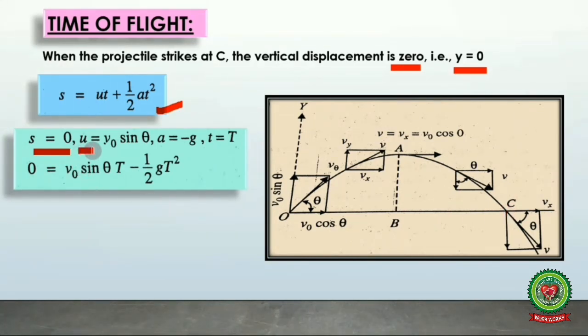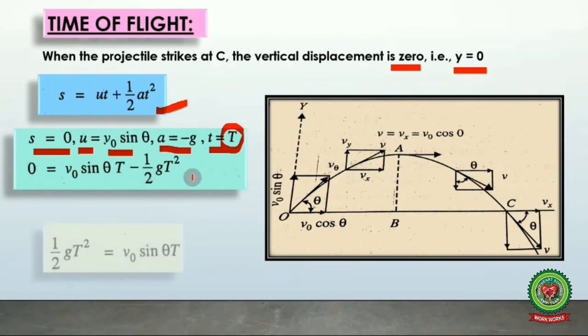Secondly, u is equal to v naught sin theta, which is the initial velocity of the projectile. Again acceleration is equal to minus g, and t is equal to capital T, where capital T is the time of flight. So putting all these values in the equation s is equal to ut plus half at square, we get 0 is equal to v naught sin theta capital T minus half g T square.